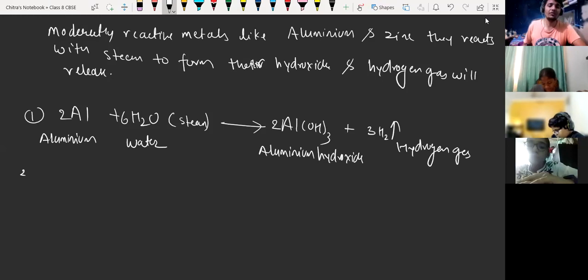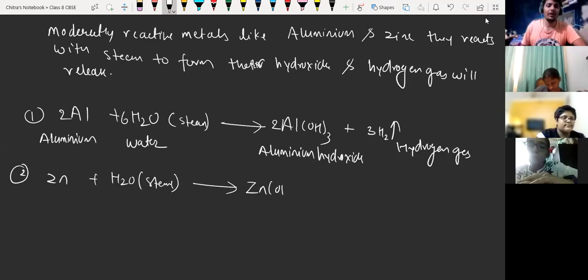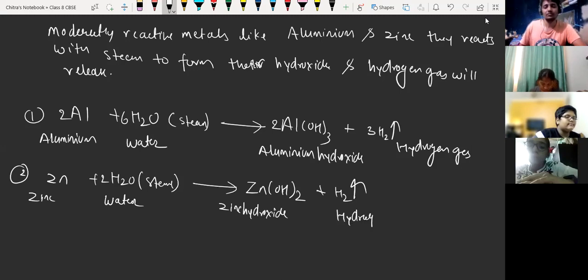Next reaction is for zinc. Again, zinc reacts with water in the form of steam to form zinc hydroxide, Zn(OH)2. We know zinc has valency 2, so we require only 2 hydroxide groups, and hydrogen gas will be released. Again, we write the names: zinc, water in the form of steam, zinc hydroxide and hydrogen gas.